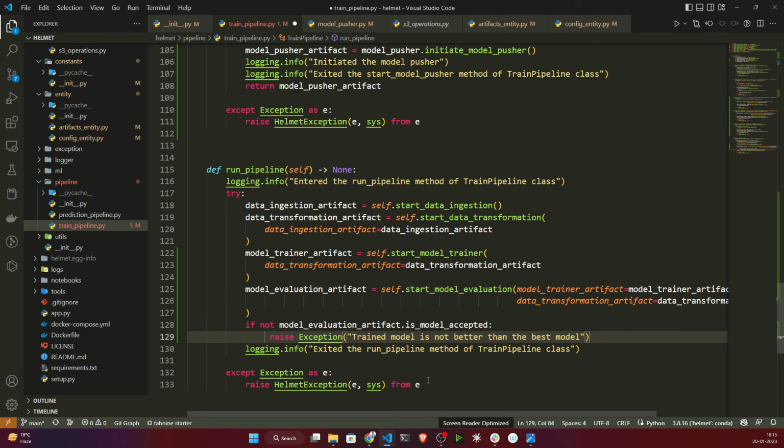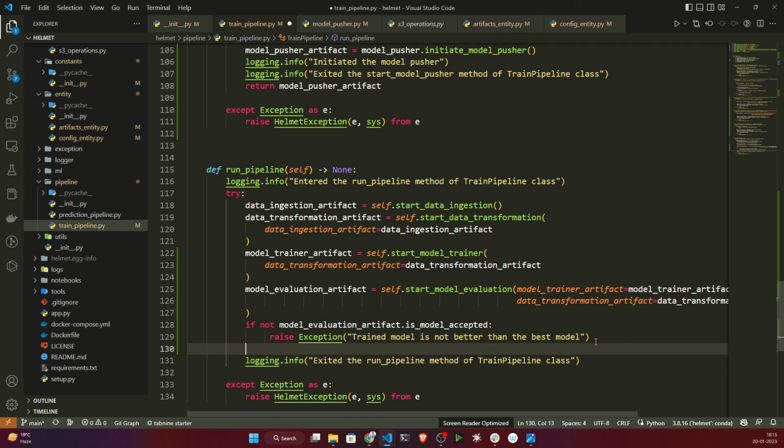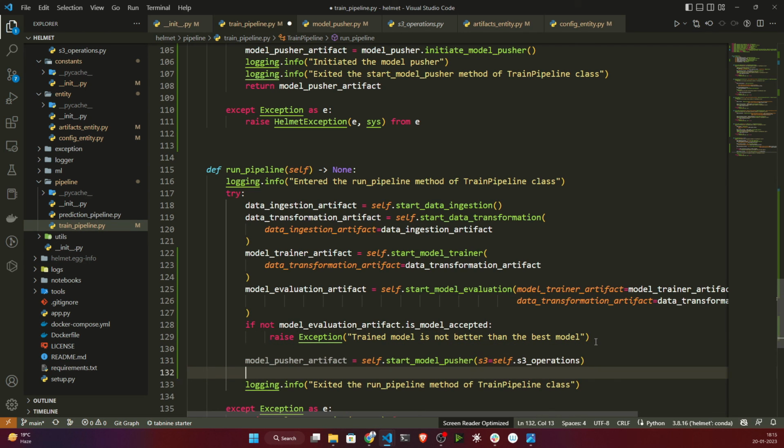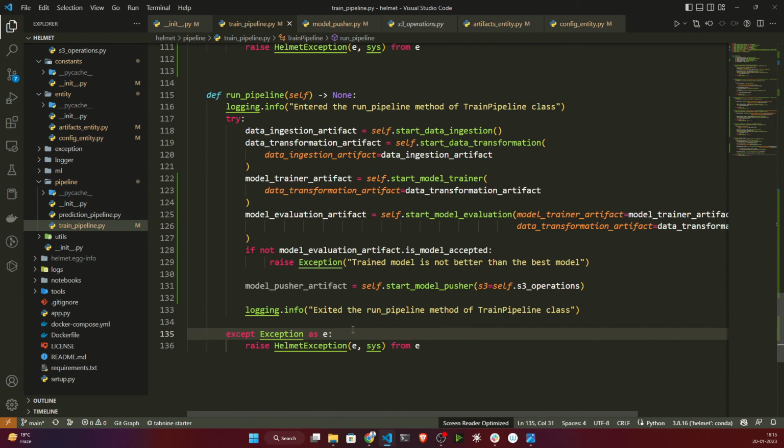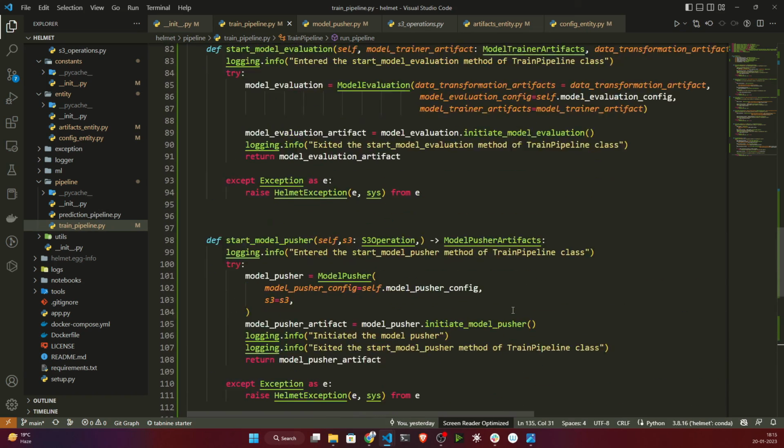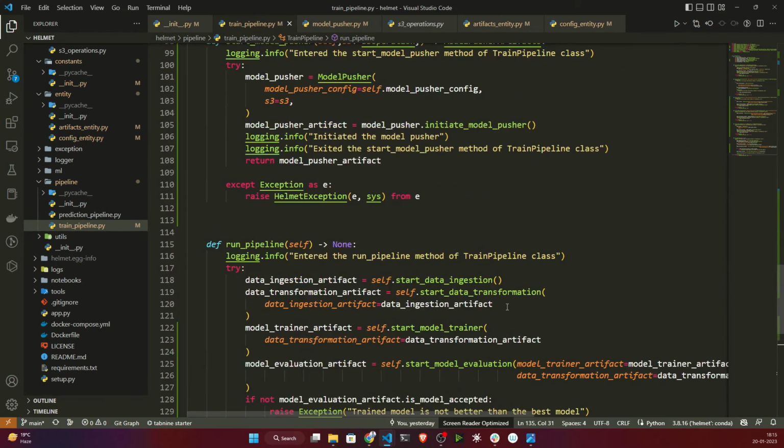So what is the exception? It will tell train model is not better than your best model. If it is, then I will start my model pusher. Inside else, I will write start model pusher. That's it. So this is the code you just need to write. Now let's execute and see whether it's working or not.